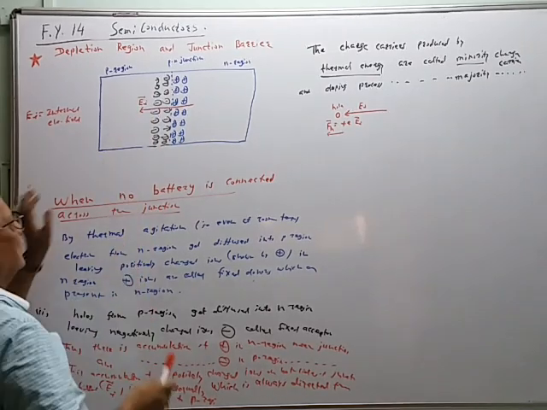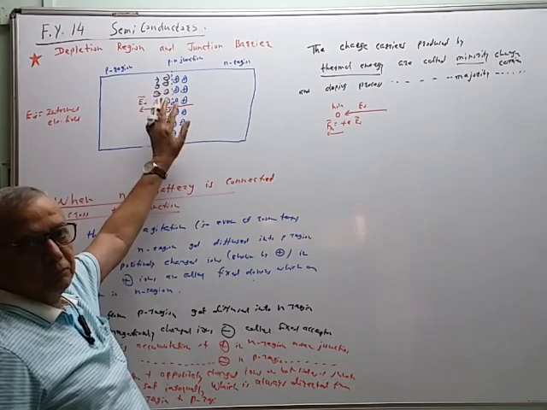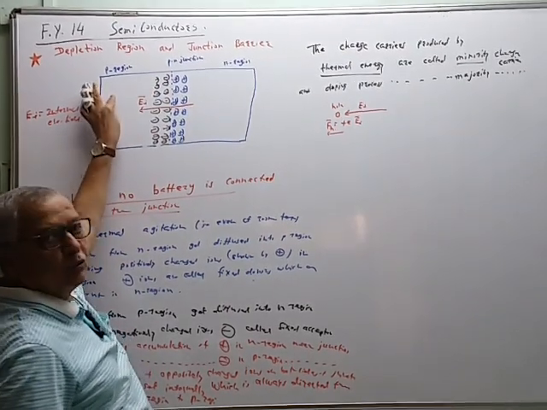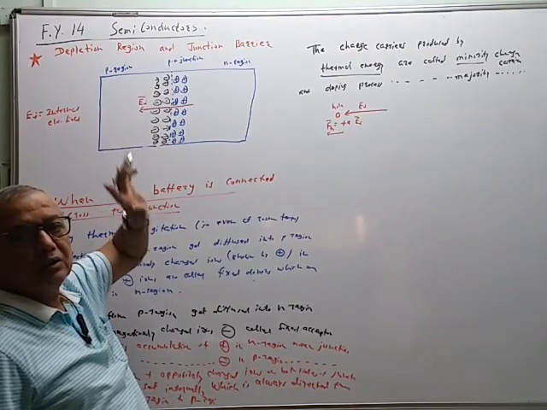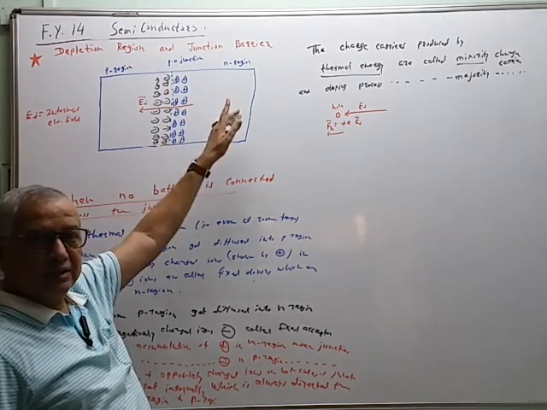And therefore, after some time, when sufficient internal electric field is formed, the holes are repelled. The holes are not allowed to pass and diffuse through the junction into the N region.